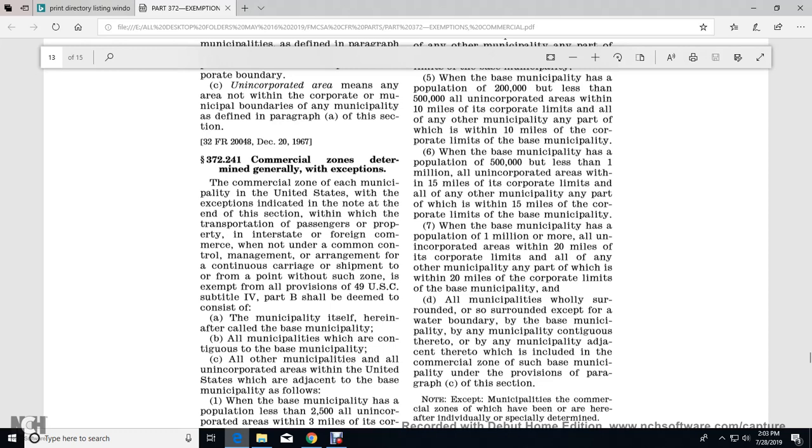within 15 miles of the corporate limits of any other municipality, any part of which is within 15 miles of the corporate limits of the base municipality. When the base municipality has a population of 1 million or more, all incorporated areas within 20 miles of the corporate limits of any of the other municipalities, any part of which is within 20 miles of the corporate limits of the base municipality. All municipalities wholly surrounded, except for a water boundary, by the base municipality, and municipalities continuously adjacent thereto, by any municipality adjacent thereto, are included within the commercial zone of such municipality under the provisions of paragraph C